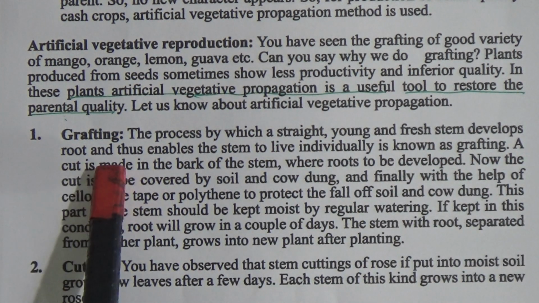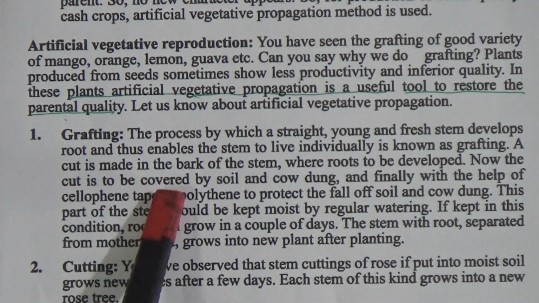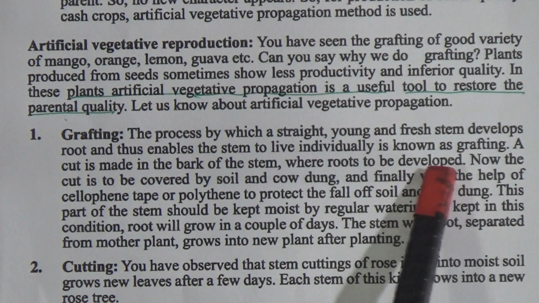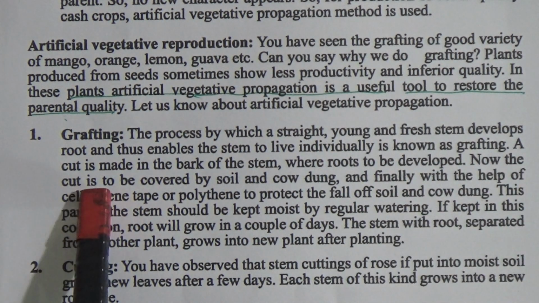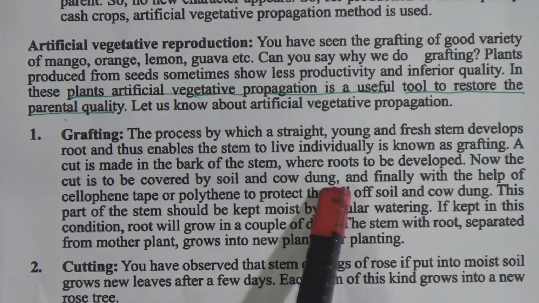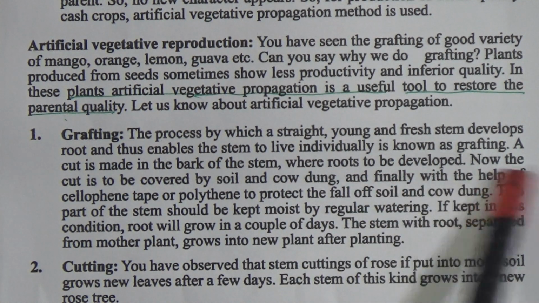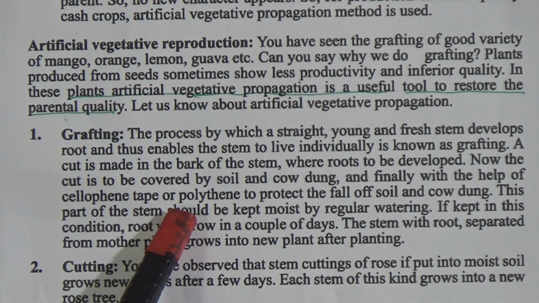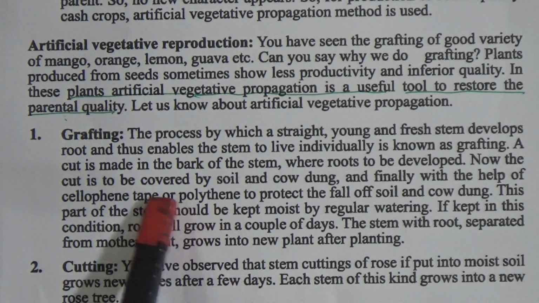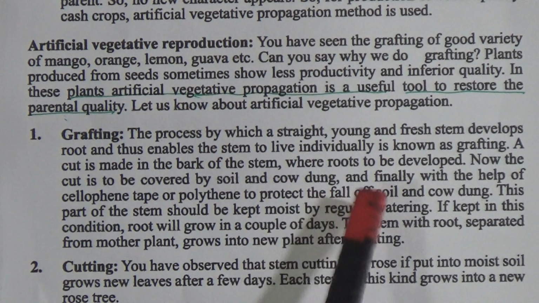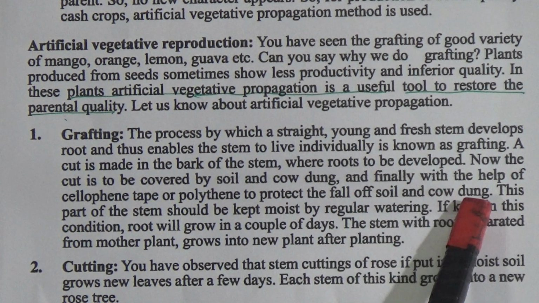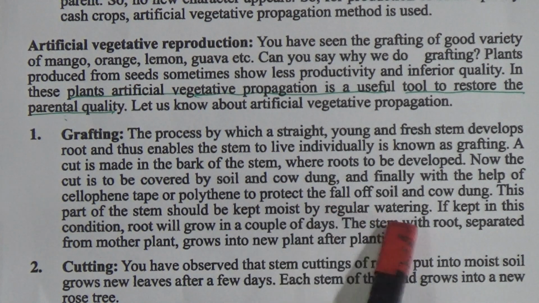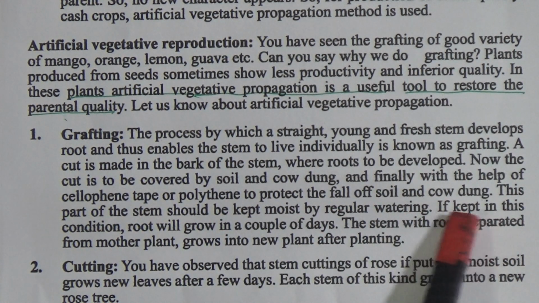A cut is made in the bark of the stem where the roots are to be developed. Now the cut is to be covered by soil and cow dung. Finally, with the help of cellophane tape, or polythene, to protect the fall of soil and cow dung, this part of the stem should be kept moist by regular watering.